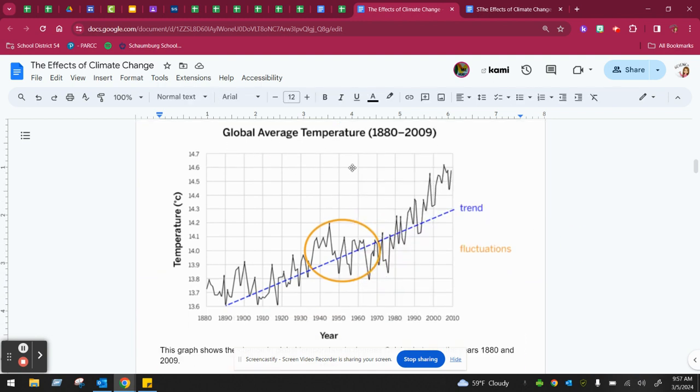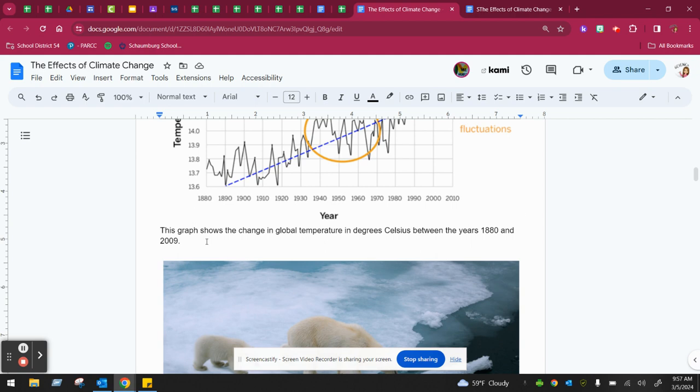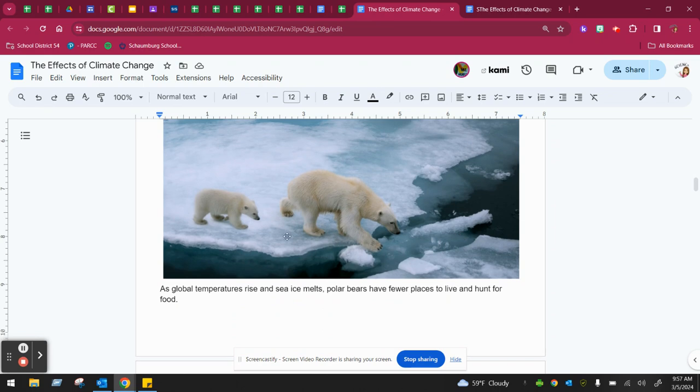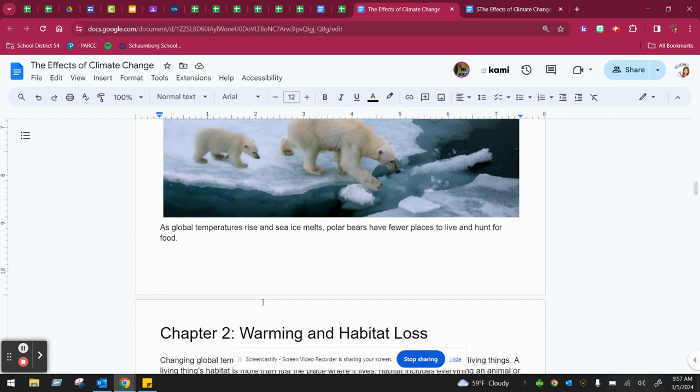Looking at this graph, we're talking about the global average temperatures. We have the number of years going along the x-axis and the temperature on the y. And it says this graph shows the change in global temperature in degrees Celsius between the years 1880 and 2009. And this picture goes along with our polar bears. It says as global temperatures rise and sea ice melts, polar bears have fewer places to live and hunt for food.